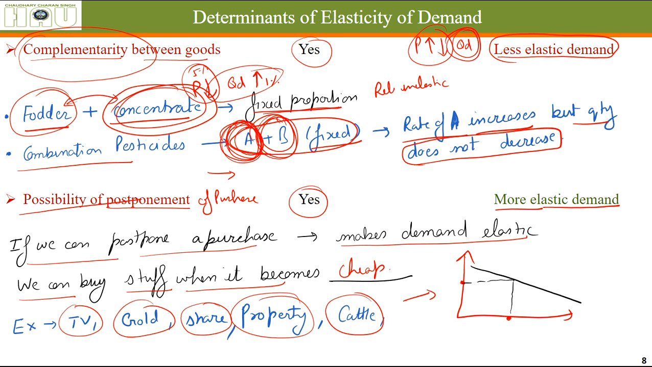This was the price and this was the quantity demanded. When the price of gold increases, we can postpone buying it. We do not need to buy gold right away; it has a conventional use also, but the majority of it is used for investment purposes. When gold becomes expensive, people will reduce the demand for gold, because they will try to buy it as cheaply as possible, even if they have to buy it after 6 months.